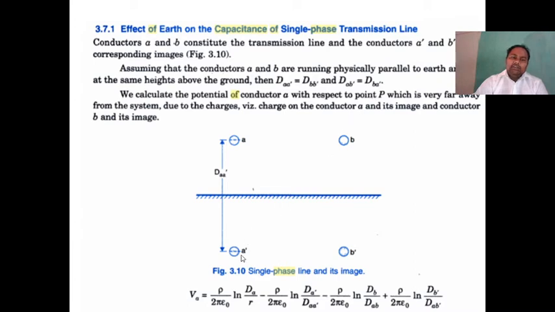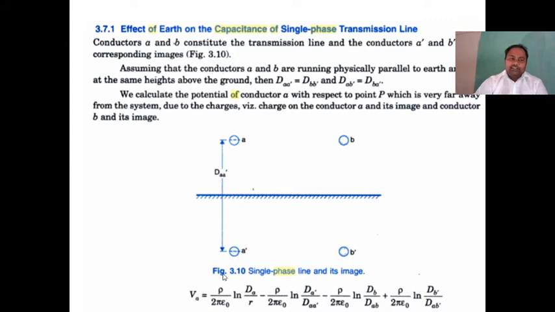The distance between conductor A dash and point P is dA dash. B to point P is dB. We assume all the conductors are at the same distance from point P: dA approximately equal to dA dash approximately equal to dB approximately equal to dB dash. From the beginning we have taken this assumption.